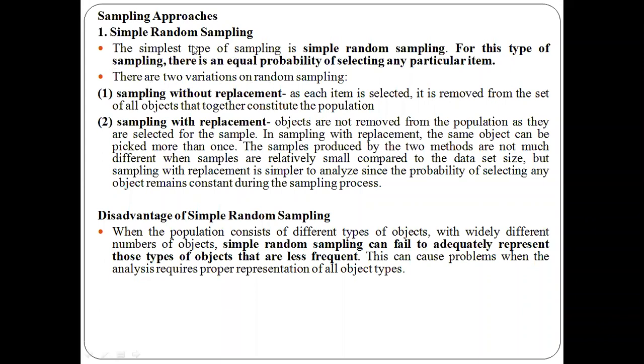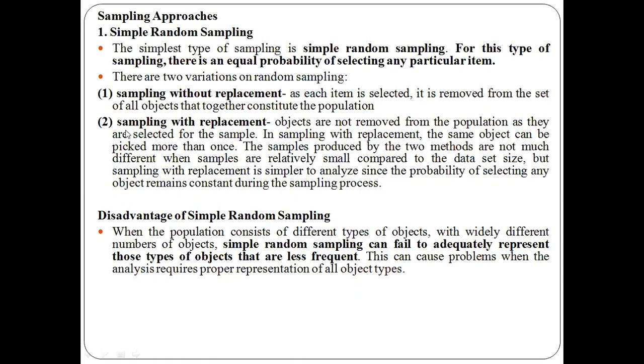As I said, if you want to form a class representative in your class, any person can be chosen, whether he's a boy or a girl. I will choose any one student as a class representative. That is randomly choosing it. In this again, we have two different kinds of sampling. One is sampling without replacement, and the second one is sampling with replacement.